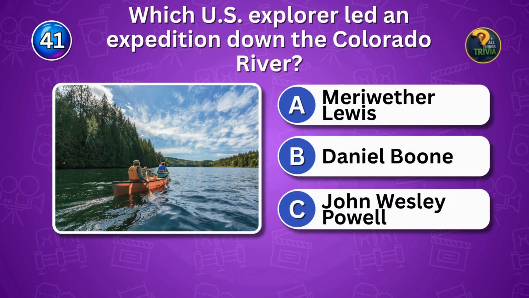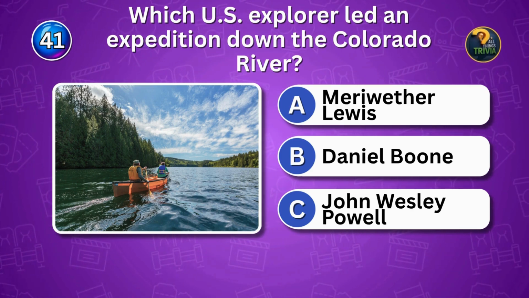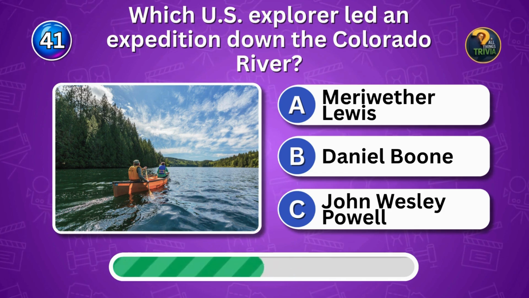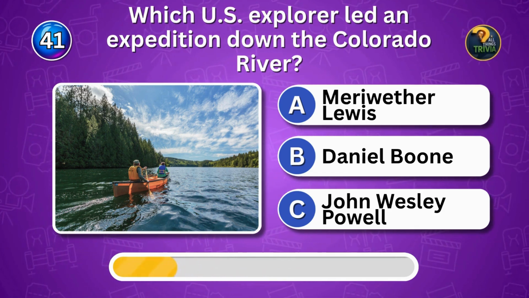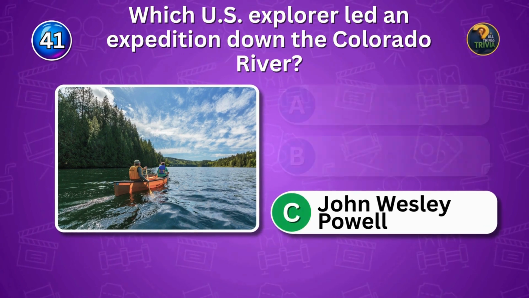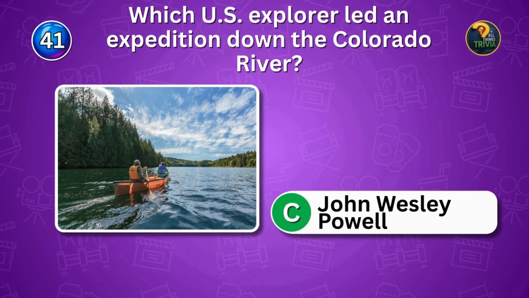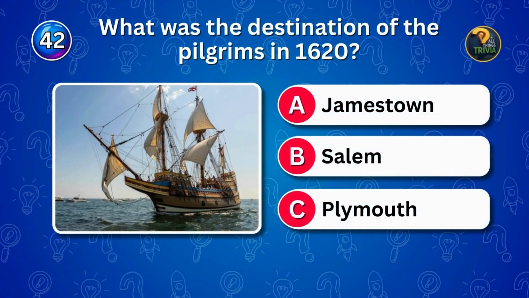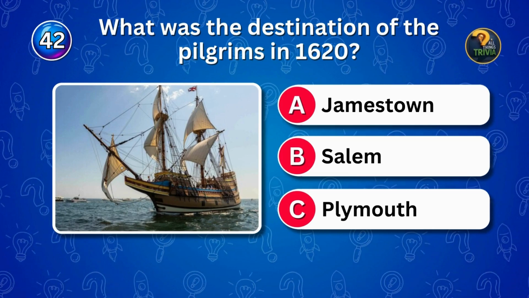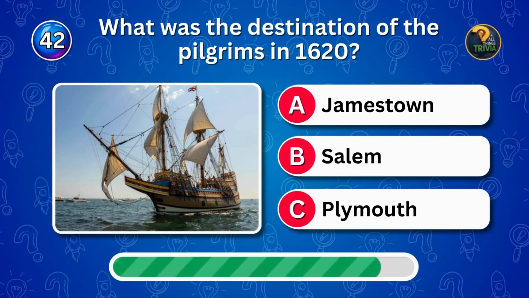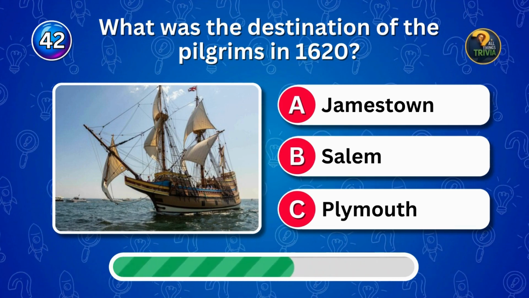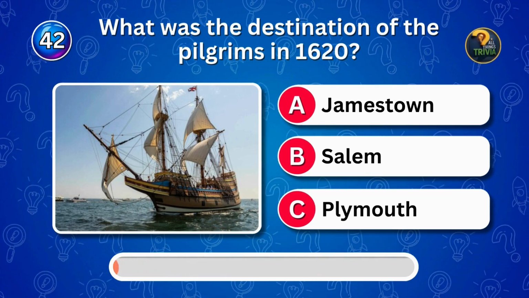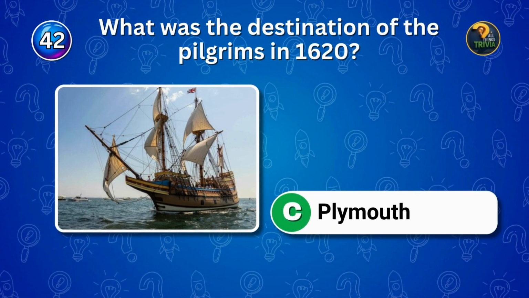Which U.S. explorer led an expedition down the Colorado River? Explorer quiz. Who led it? Powell explored the Colorado River. What was the destination of the Pilgrims in 1620? Pilgrim voyage. Where did they land? Plymouth was their landing spot.